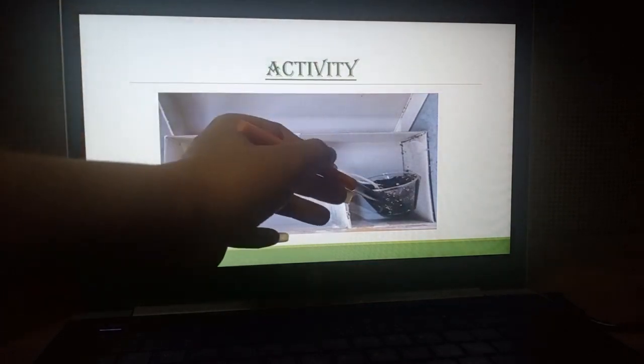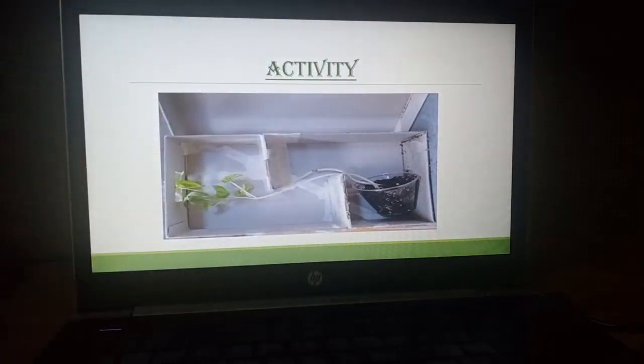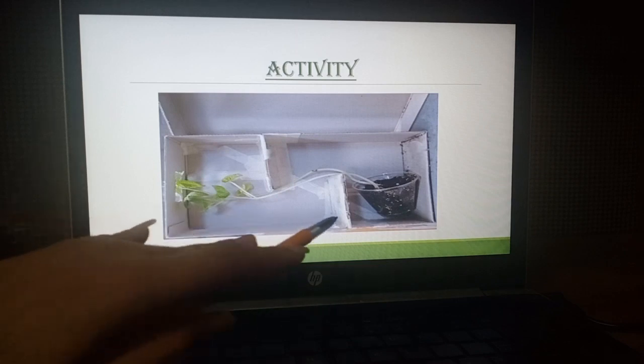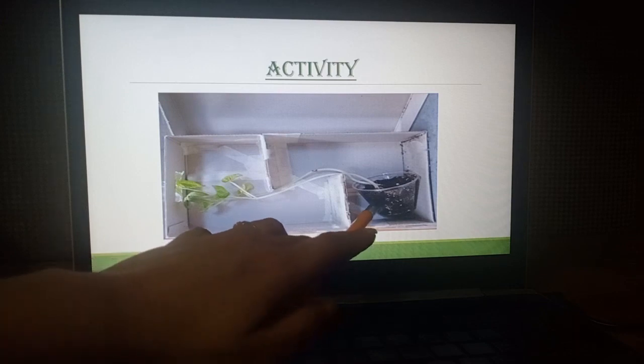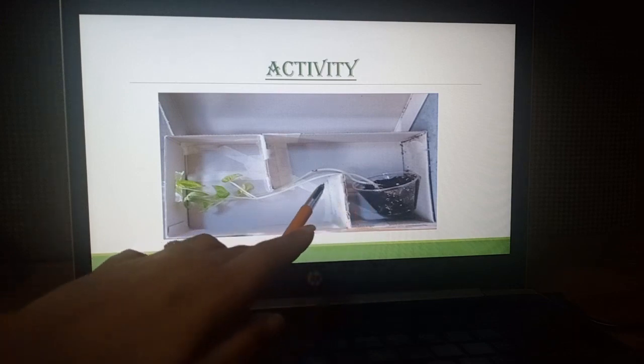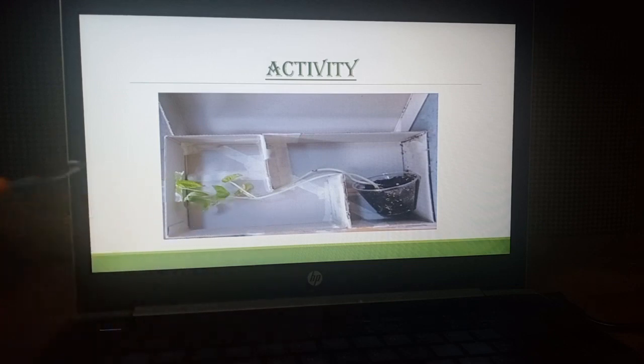Now a potato is placed here with a little amount of water, and now just cover this box with its lid. After some days, you will observe that a plant is coming out from this potato and it's moving towards the hole. Can you give me the answer why it is moving towards the hole that is present here?